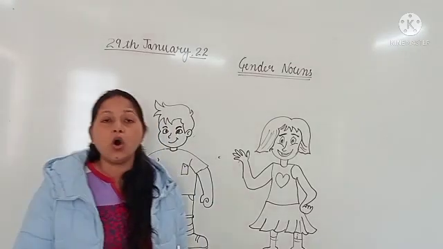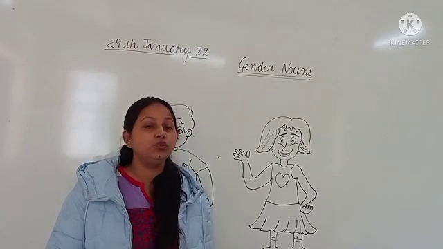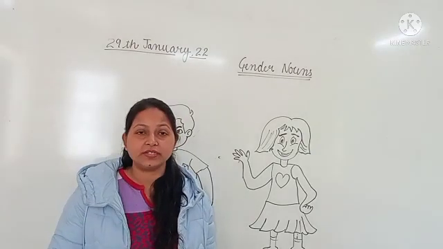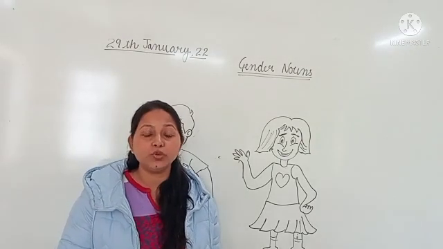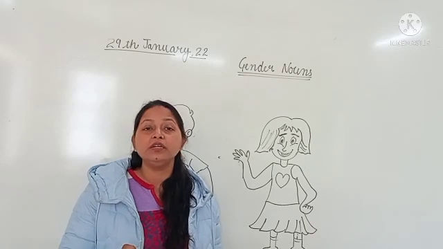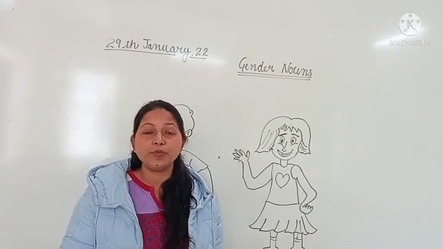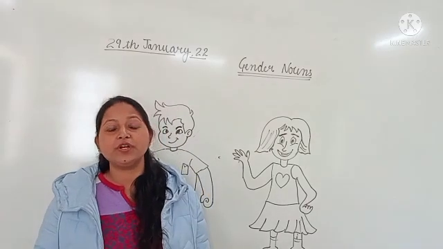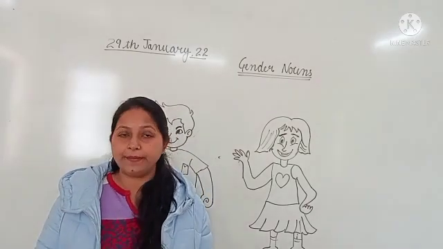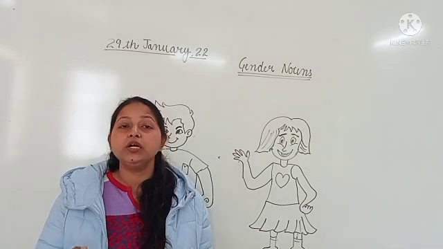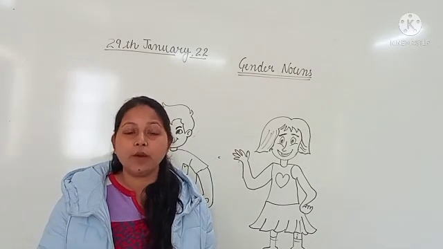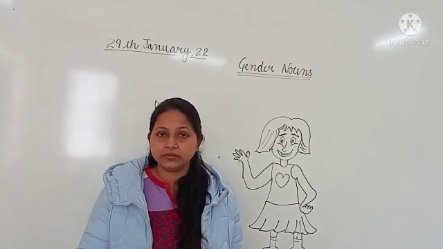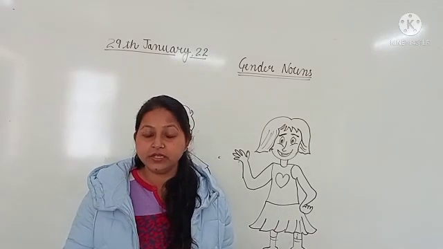But class, not all the naming words in English have genders, and these are said to be neuters. If any noun refers to both masculine and feminine, it is called common. Like worker, teacher, child.